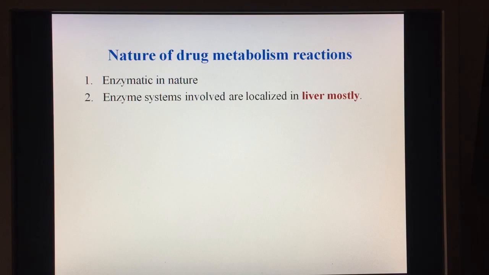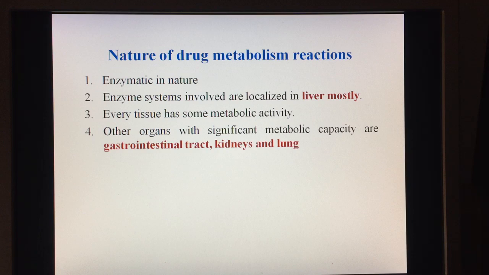However, as discussed in the previous slide, almost every tissue has some metabolic activity, and tissues with significant metabolic capacity include the GI tract, kidneys and lungs. So the major portion happens in the liver, but they can also happen in other parts of the body.